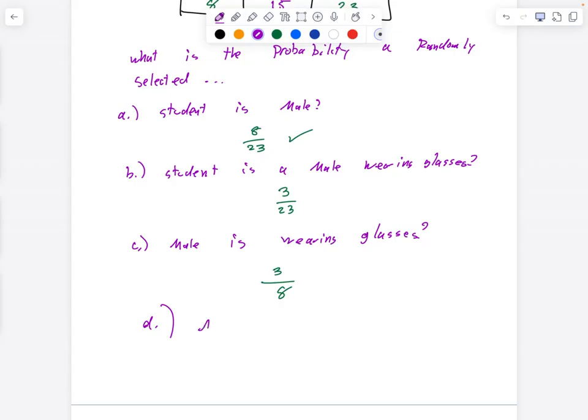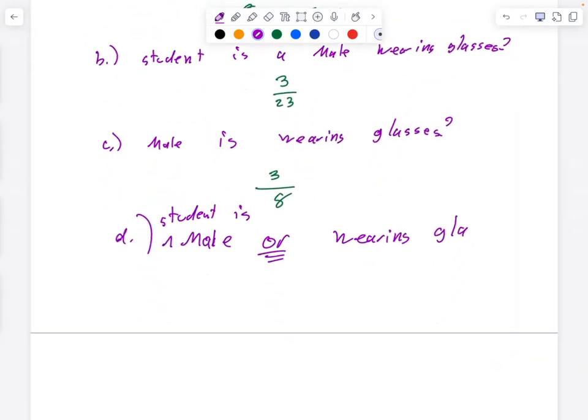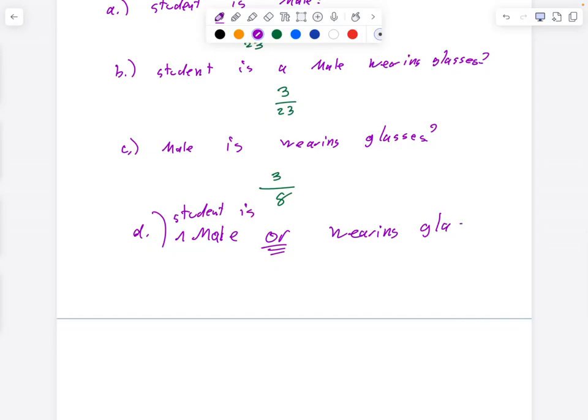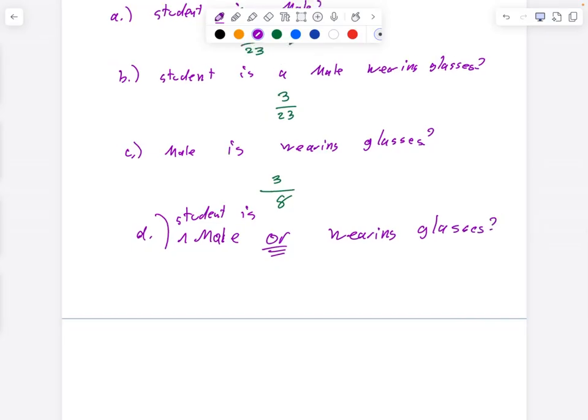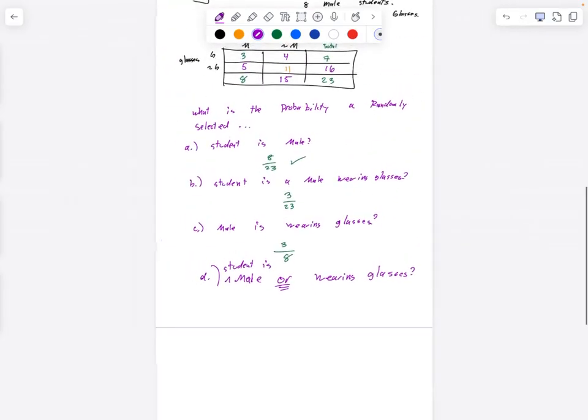It is. How'd you get that? Because that's the right answer. Quick, explain. 4 females added to the 8 males. Yes. So in this question, that's a male, and this person's wearing glasses. It's all these 3 numbers here, not counting these 11. So the answer here is 12 out of 23. And we'll go over that one right there.